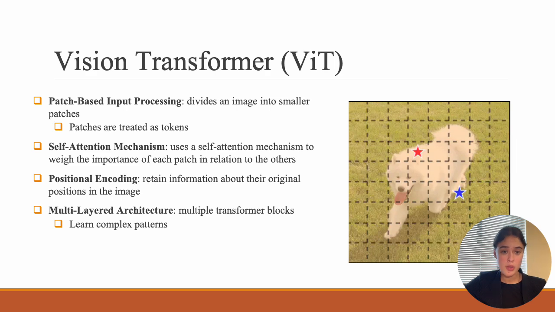So positional encoding also happens because transformers don't inherently understand the spatial structure of an image. Positional encodings are added to the patch embeddings to retain information about their original positions in the image. Lastly, in a vision transformer, there's a lot of layers. They consist of multiple transformer blocks, each containing layers of multi-head self-attention and feed-forward neural networks. These layers help the model learn complex patterns and relationships across the entire image for accurate classification or other vision tasks.